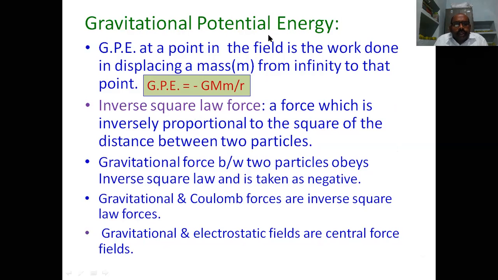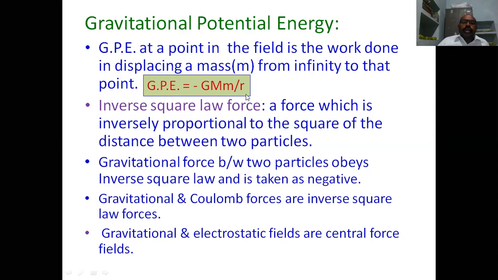But the work done in displacing a mass m, not a unit mass, from infinity to a point in the field is the gravitational potential energy. The earlier equation is for the work done for the displacement of a unit mass from infinity to a point. Now we are displacing an object of mass m from infinity to a point in the field. It is the same thing, therefore we multiply it with m.